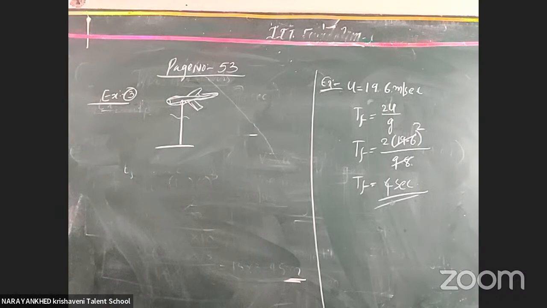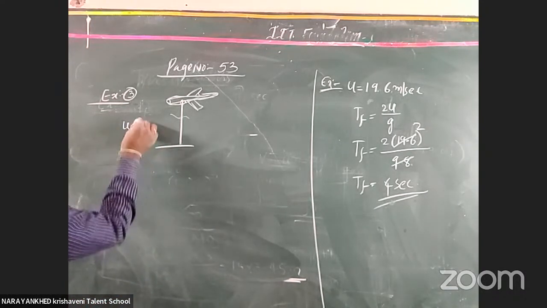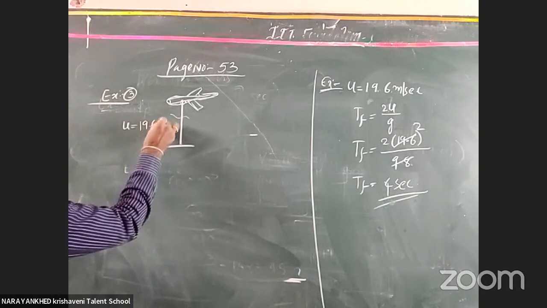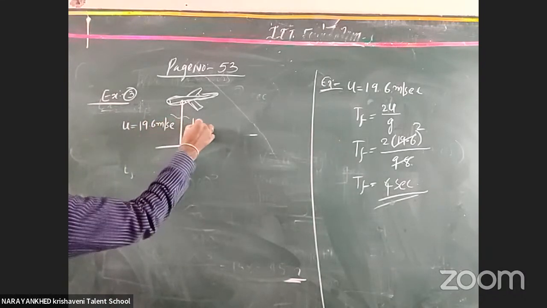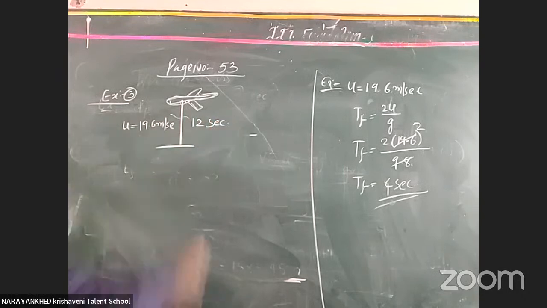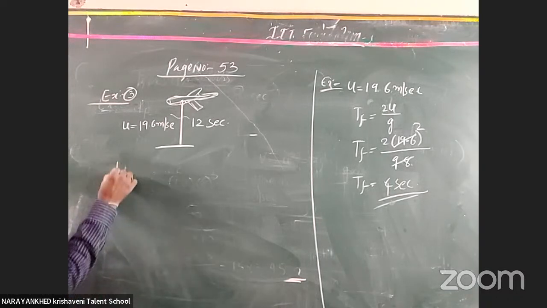That is what we take. They gave 19.6 meters per second, so u is equal to 19.6 meters per second, and the time taken is 12 seconds. Yes, the time of ascent is 12 seconds.